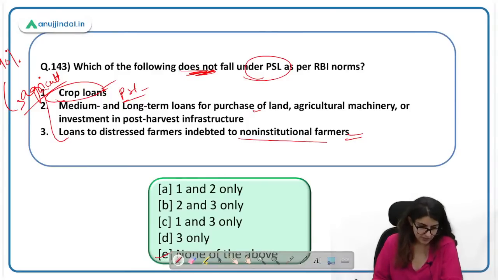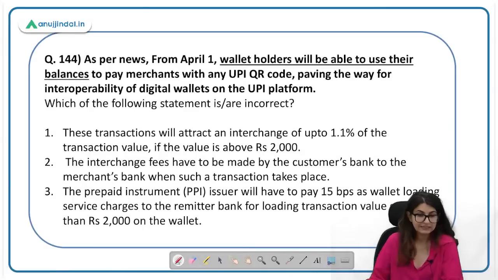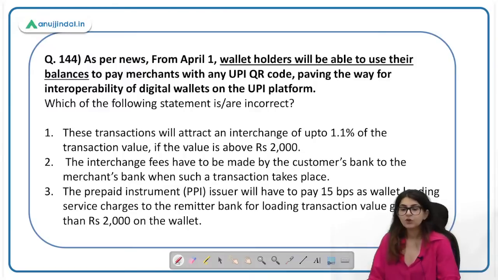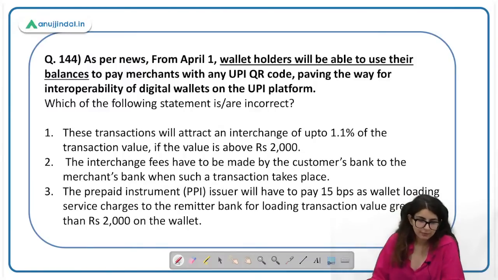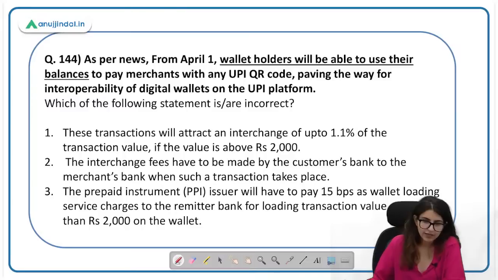143. Yes, Aras, Rohit, Yashasvi, you are right. Yashasvi, sorry, I apologize. 144. As per news from April 1, wallet holders will be able to use their balances to pay merchants with any UPI code, paving the way for interoperability of digital wallets on the UPI platform. Which of the following statements are incorrect? Incorrect पूछा है. These transactions will attract interchange fee of up to 1.1% of transaction value if the value is above 2000. Is this correct or not?